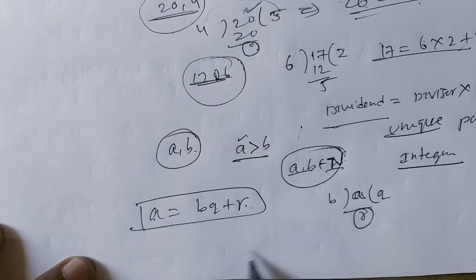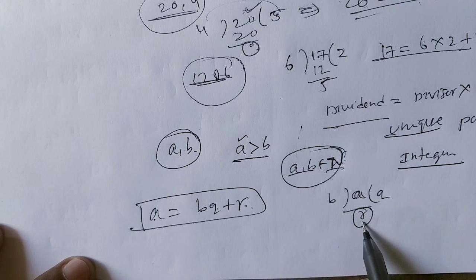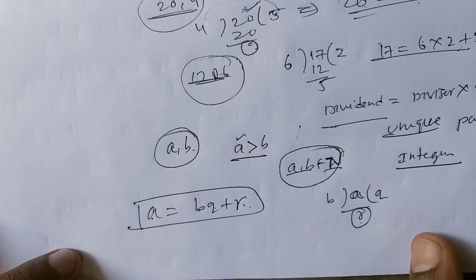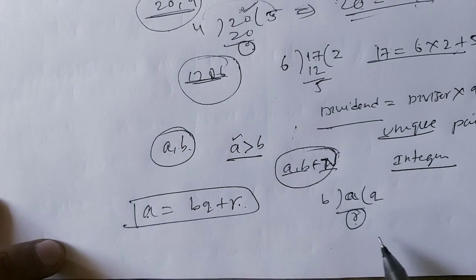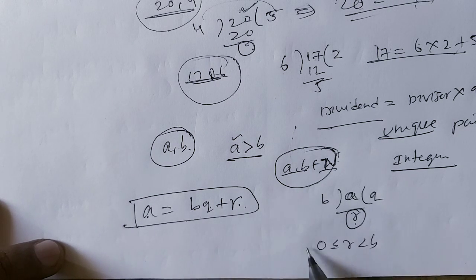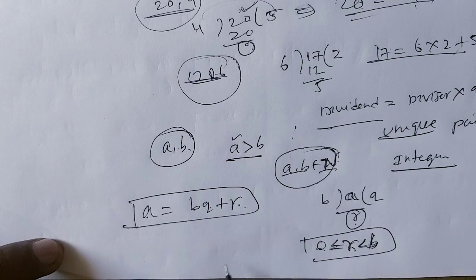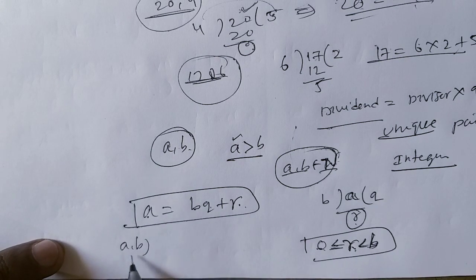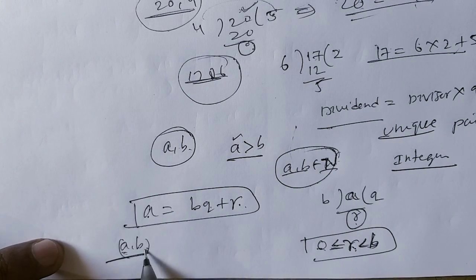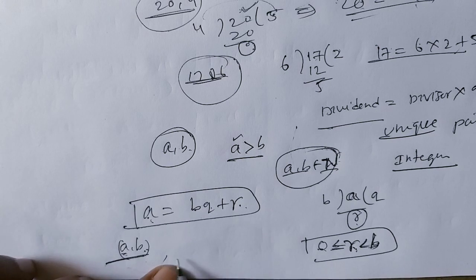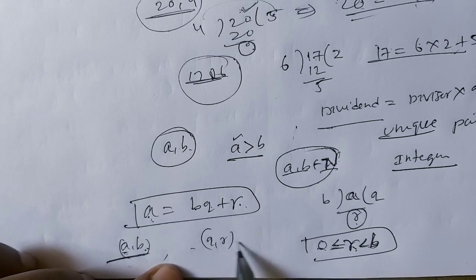So we know the condition also: the remainder is always less than the divisor. So here our condition is 0 less than or equal to r less than b. The remainder is always less than the divisor, and it is equal to 0 or more than 0. That is the condition. So we have understood that for every pair of two positive integers a and b, we are getting the other pair of integers q and r which is satisfying the given relation, so that these two are unique.